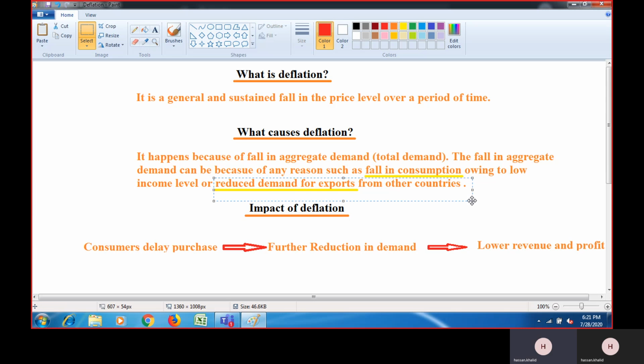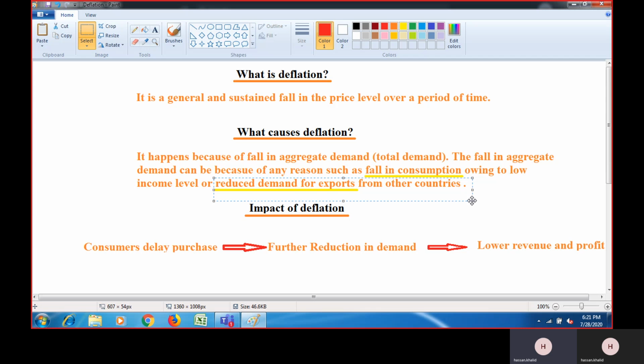Or it could be because of reduced demand for exports from other countries, right? You know that it is possible that in a country many businesses heavily depend upon exports. And if, for example, in another country there is recession and people have stopped buying goods from your country, then obviously, if exports constitute a big chunk of total demand in the country, because when people from other countries buy, this is also demand, right?